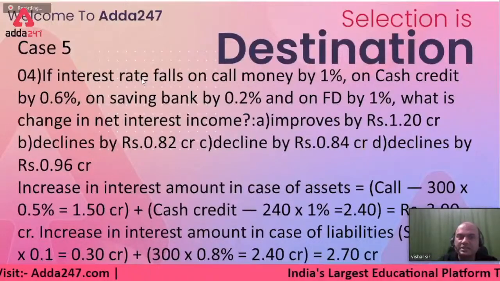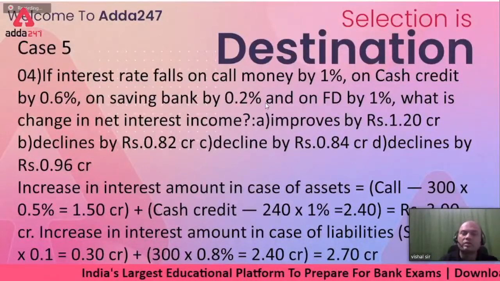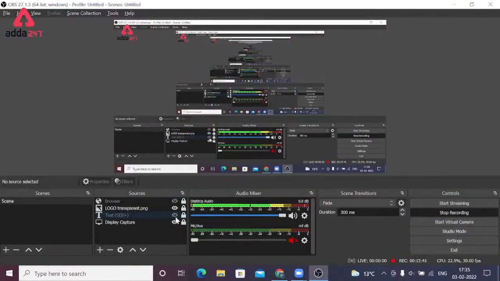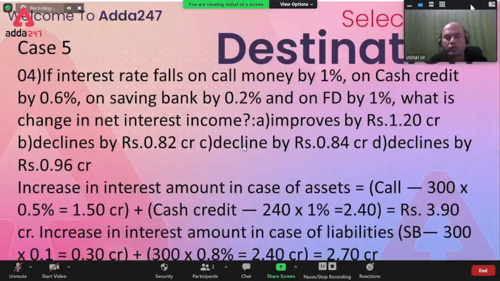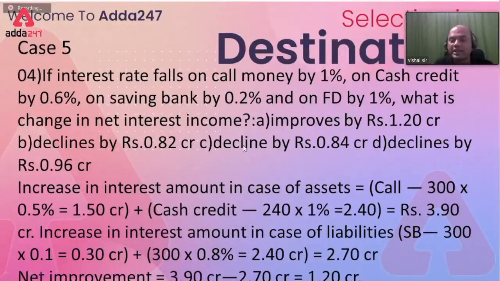How much am I receiving less? 4.44 crores, right? So remember now, am I in profit or loss? Keep it simple. I am receiving less by 4.44 crores. I am paying less by 3.60 crores. So am I receiving less more, or am I paying less more?